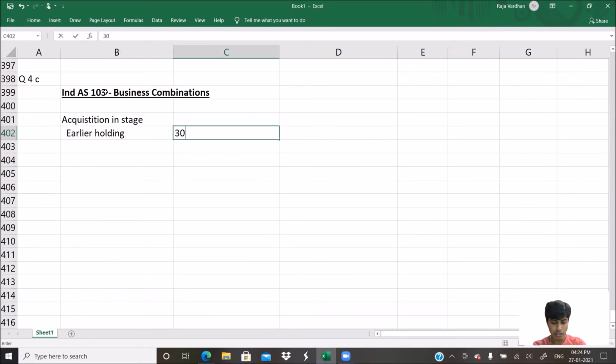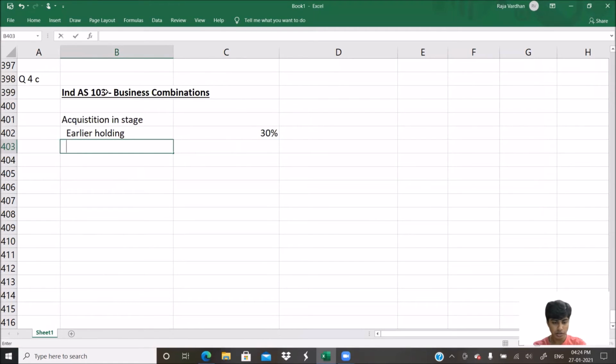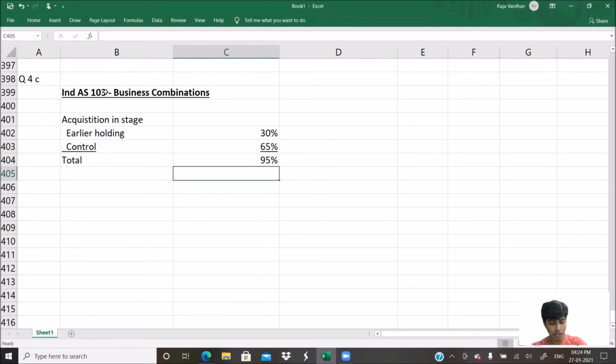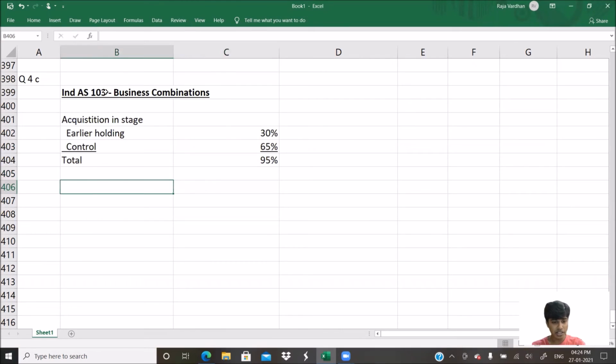Earlier holding, how much? 30%. Control, 65%. So total, how much do we hold now? So we can say 95% is the total holding. Perfect. So who's the acquirer here? P Limited is the acquirer and S Limited is the acquiree.